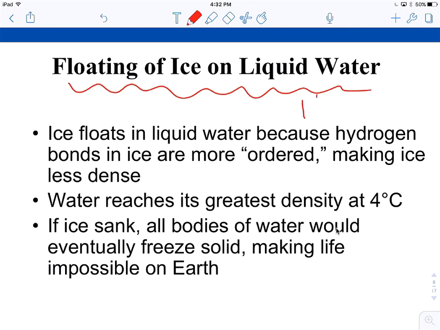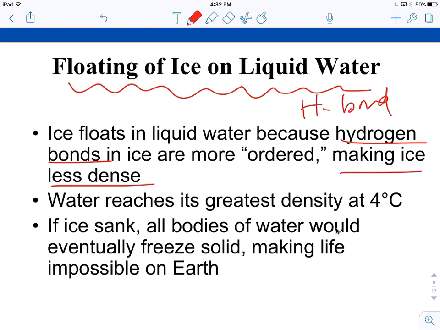Oh, because of hydrogen bonds. The hydrogen bonds in water are so strong, they kind of hold the water molecules at arm's length. You can't see my arms right now, but they are holding out like I'm holding back some other water molecules. And this leaves air pockets, leaves space between the molecules, and it makes ice less dense.